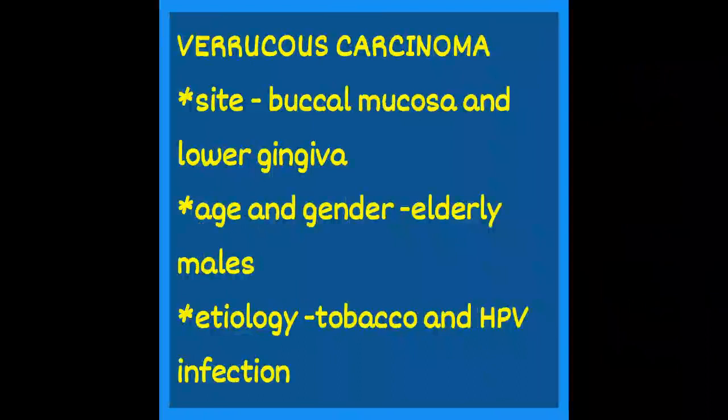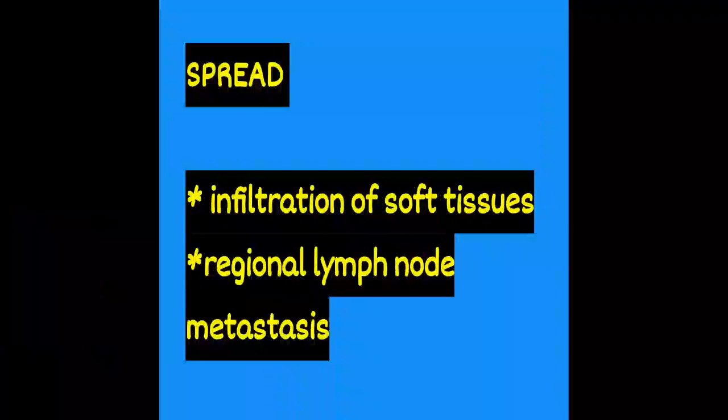most commonly affected. The etiology of verrucous carcinoma could be tobacco, especially chewing or snuff dipping, and HPV infection, human papilloma virus infection. Regarding the spread, verrucous carcinoma may infiltrate the soft tissues of the cheek, mandible, or maxilla, and it may invade the perineural spaces. Regional lymph node metastasis is rare, and distant metastasis has not been reported till now.